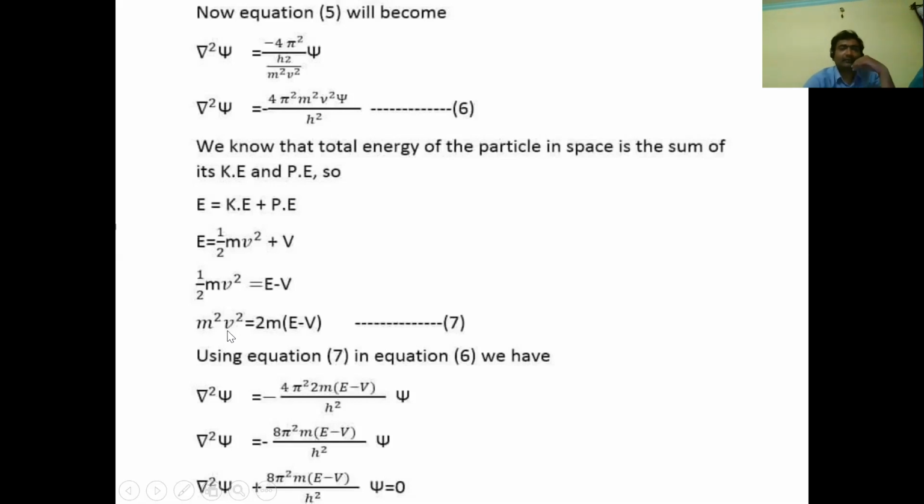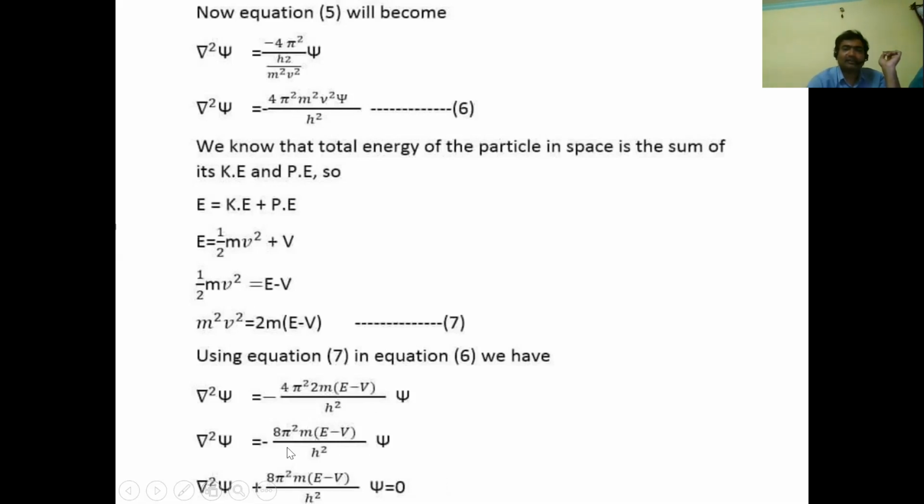So what is the use of this m square v square? We don't know the value of m square v square, so just substitute it in this equation. Del square psi is equal to minus 4 pi square by h square into 2m into E minus V into psi. So del square psi is equal to minus 8 pi square m into E minus V by h square into psi.